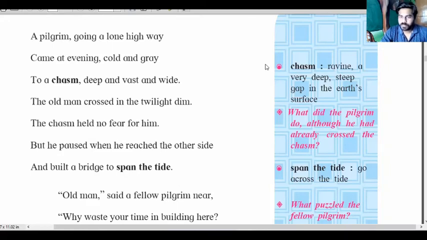So A, B. The fourth line, dim, him, C. Then the fifth line, side and tide, means like wide, that we put B. So the first stanza's rhyme scheme is A, B, C, B.